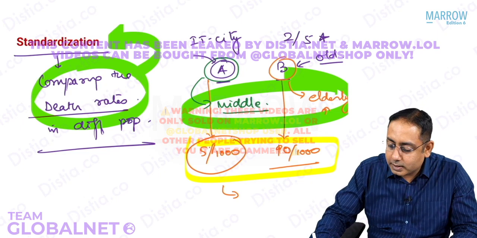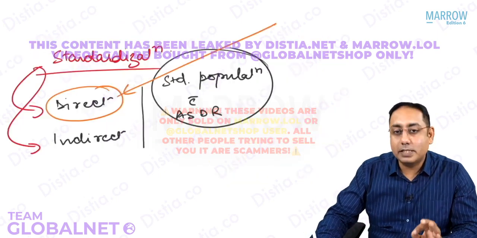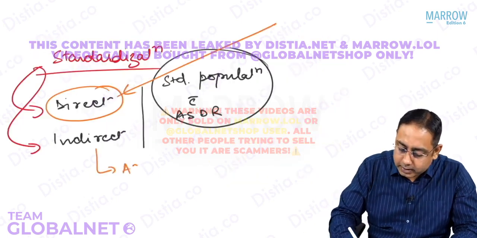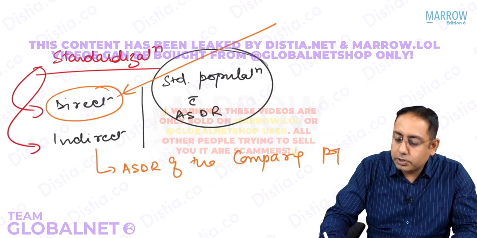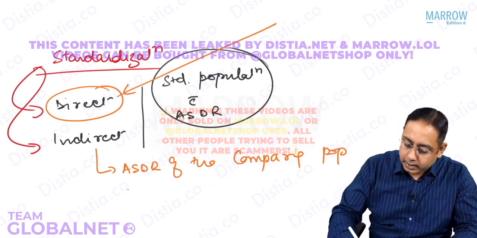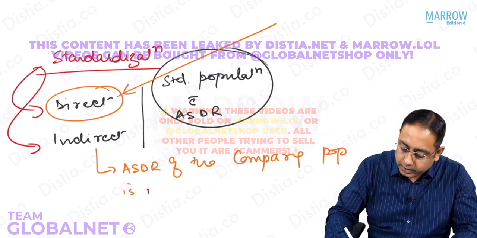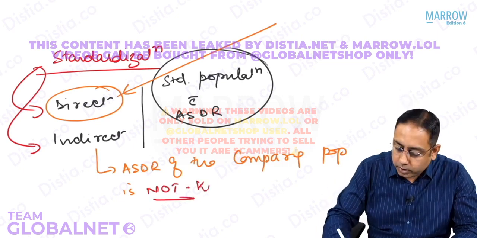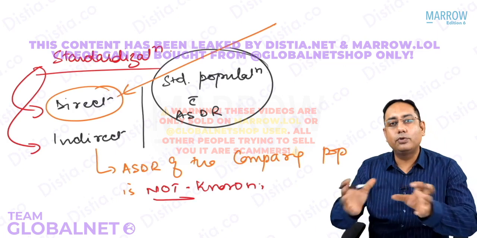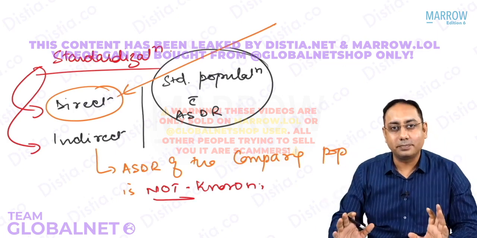So in those cases, if the age specific death rates of the comparing population or the standardizing population are not known, in those cases we have to do indirect standardization.